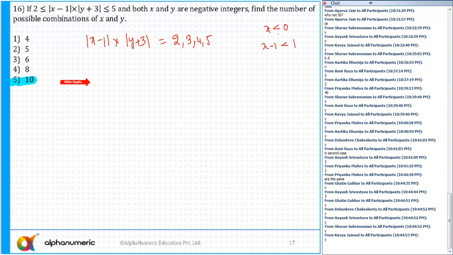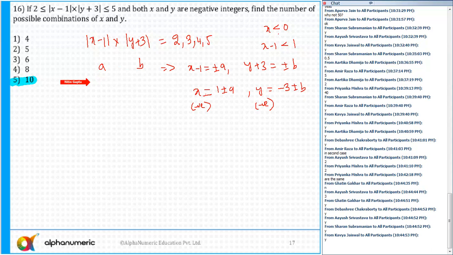Just a minute. Let's say this is A and this is B, both of them positive. Yes or no? So from here I'll say x minus 1 is equal to plus minus A, and y plus 3 is equal to plus minus B. So x is equal to 1 plus minus A, and y is equal to minus 3 plus minus B. Remember, x has to be negative and y also has to be negative. Now you can start making the cases.